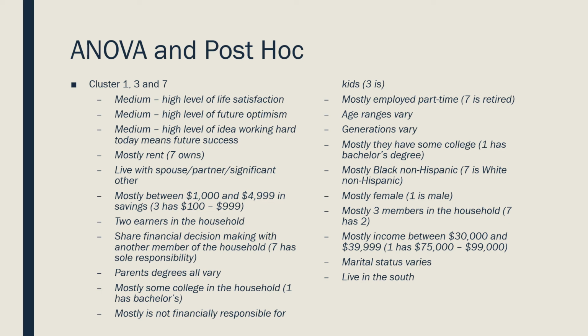Here we have clusters 1, 3, and 7, which were determined not to be different from each other. I thought this one was a little bit interesting because there are definitely some similarities, but then there are some differences as well. There's a lot of consistency within 2 of the groups, and then one slightly varies. Which one varies, you can see sometimes it's 1, sometimes it's 7, sometimes it's 3. But for the most part, these have $1,000 to $5,000. They rent their own home. The age varies, generation varies, mostly employed part-time, mostly Black, non-Hispanic females, 3 members in the household with $30,000 to $39,000 in income, with the exception of cluster 1, which has $75,000 to $99,000.